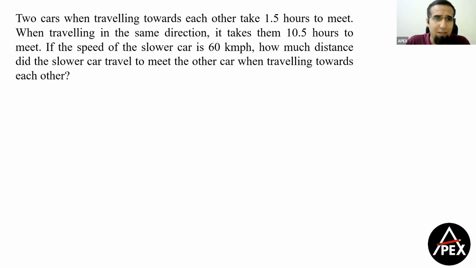So let's understand what is the question talking about. We need not solve this question. A lot of students ended up solving this question. Trust me, this question doesn't need solving at all. Two cars, when traveling towards each other, take 1.5 hours to meet. Okay. So let's say this is the faster car and this is the slower car. Wherever they meet, let's say if they're meeting somewhere here, the slower car has covered a distance of 1.5 hours into the speed of the slower car. And this distance is 1.5 hours into the speed of the faster car. Clear? Now, when traveling in the same direction, it takes them 10.5 hours to meet.